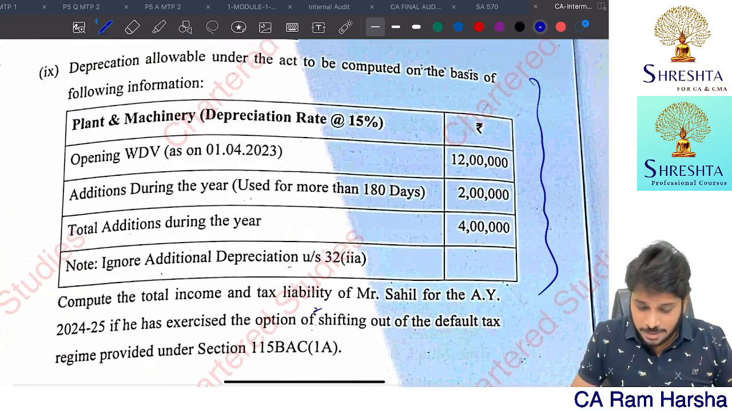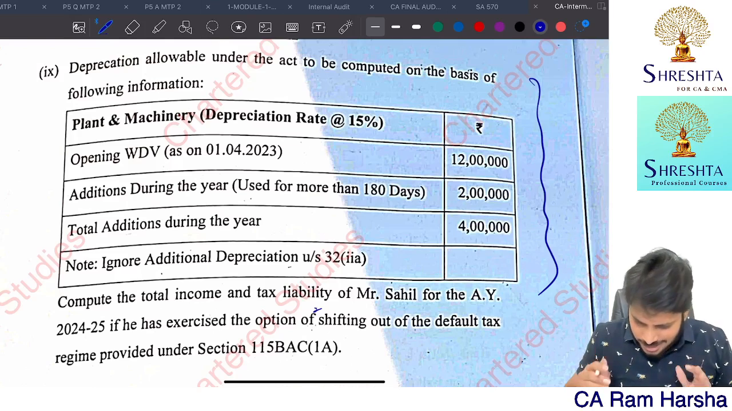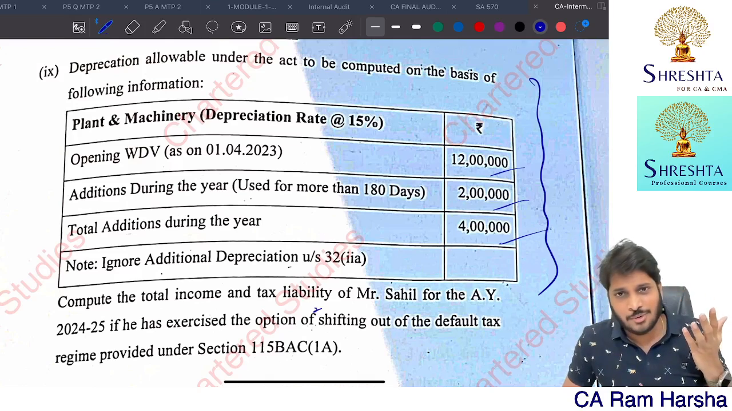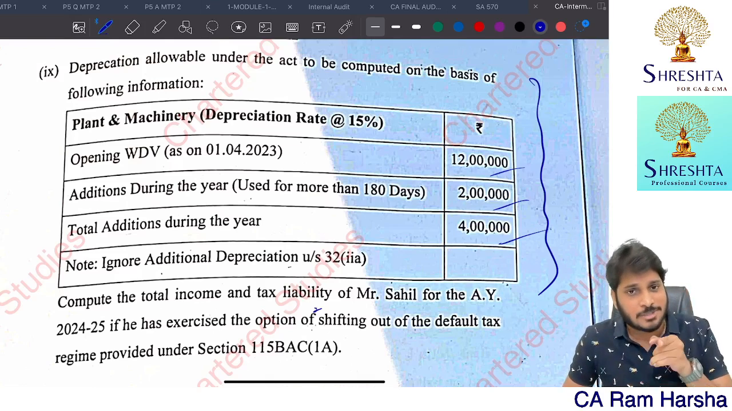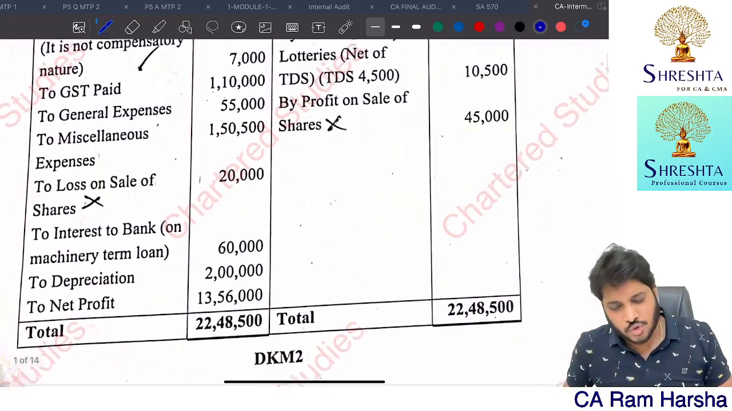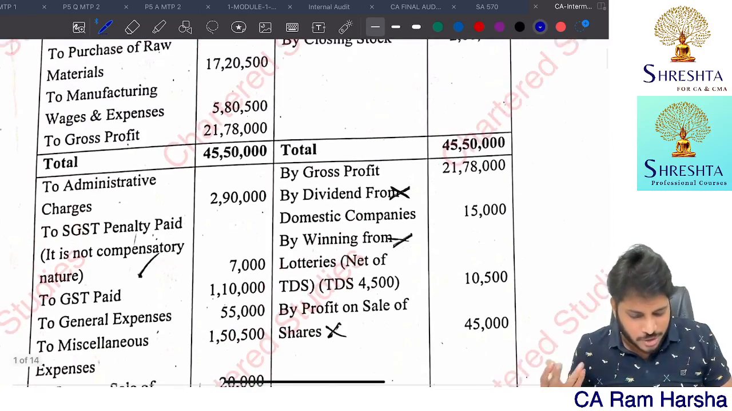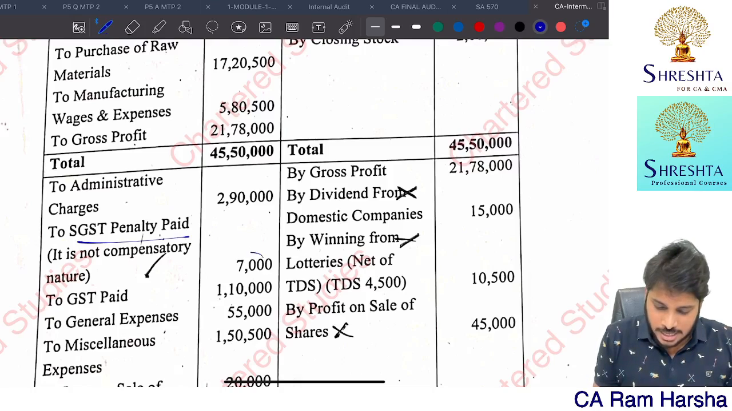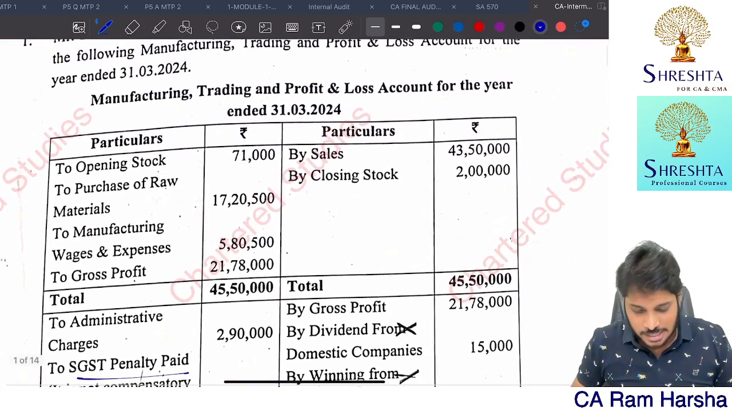Here they have given depreciation related things. I think these numbers are exactly copy-pasted from the ICAI material, straight away the study material question, the total income chapter question. The rest of the adjustments were nothing new. And the SGST penalty is disallowed. The 7,000 is obviously disallowed.